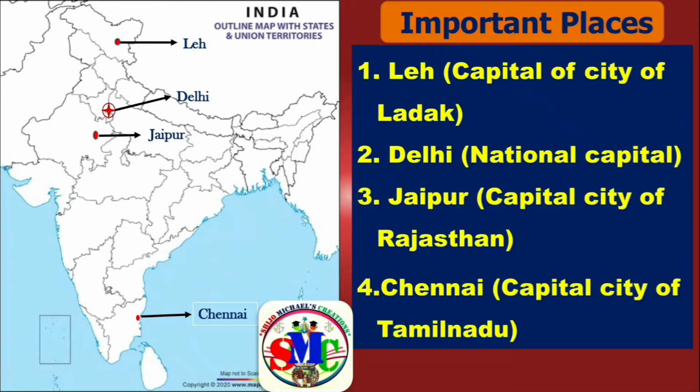In this chapter, some important places are given to locate on India's map. The first one, Leh, the capital city of Ladakh, and it is located here. Then Delhi, it is the national capital territory of India, it is located here. Then Jaipur, it is the capital city of Rajasthan, and its location is here. Then Chennai, it is the capital city of Tamil Nadu, and it is located here.